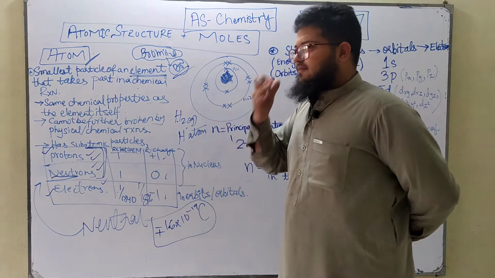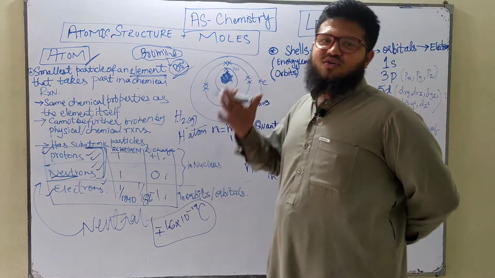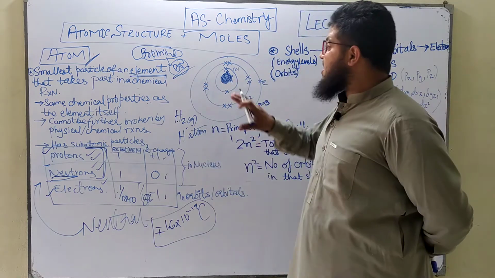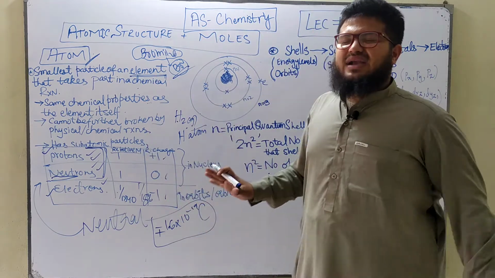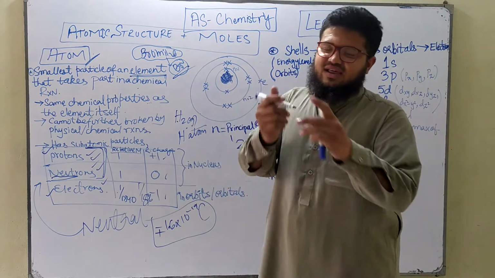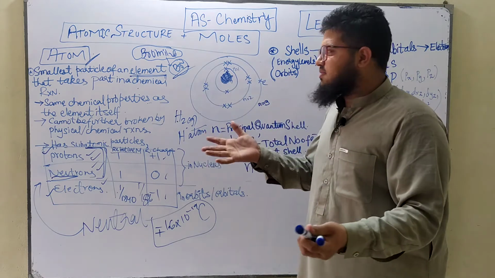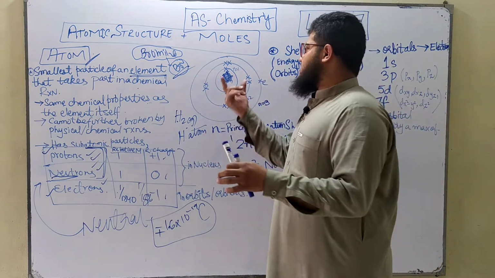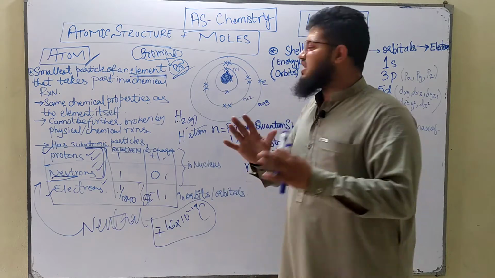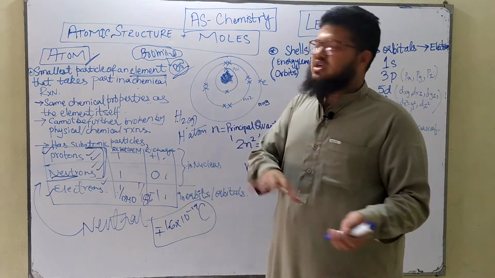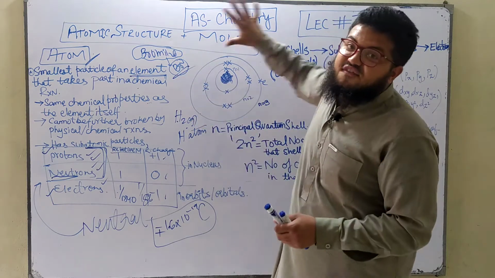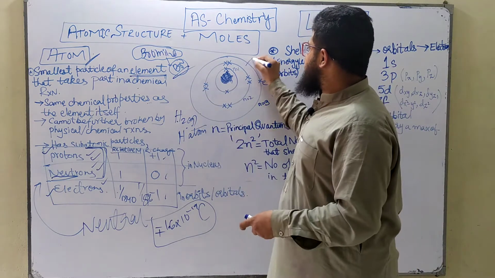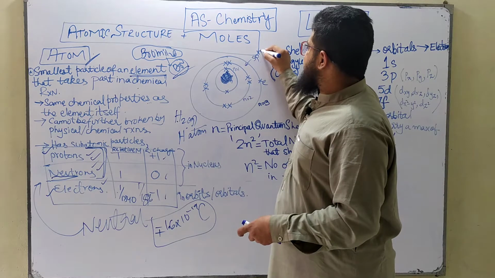But after some time we found out that they are not even complete shells, but rather there is just an electron density around the atom. Anyways, you don't need to go into that detail, it's not part of our syllabus. For now, just remember you've got a centrally located nucleus, which contains the protons and the neutrons, and around the nucleus you've got the electrons in a spherical electron density.